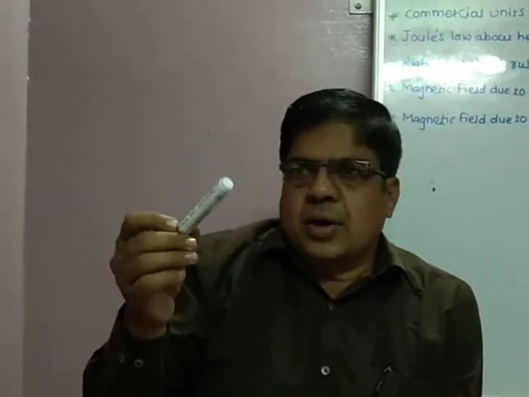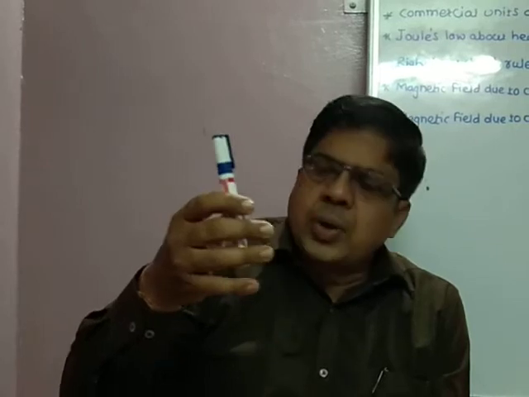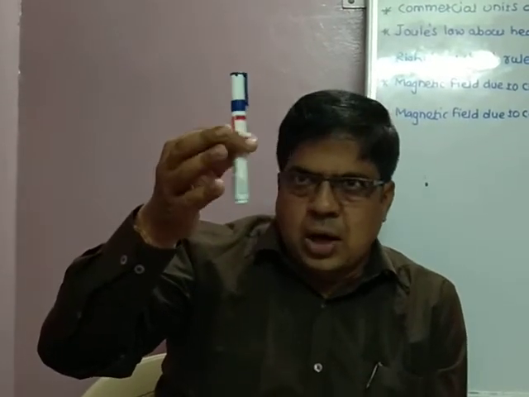Next point of this lesson, magnetic field due to a current carrying conductor. Suppose this is a conductor, and we are giving current to this conductor, then a magnetic field is produced around it.